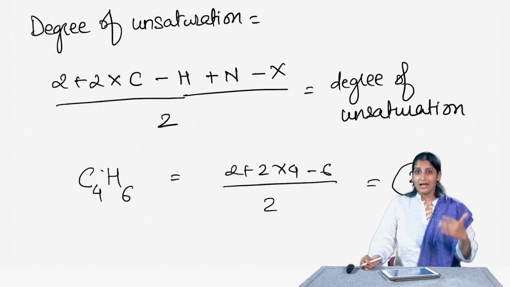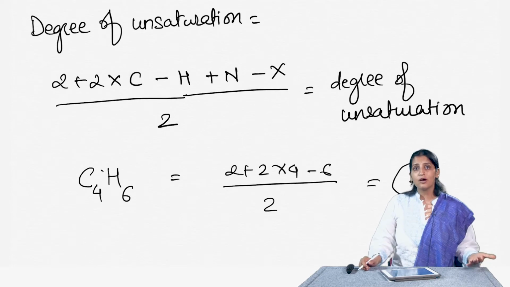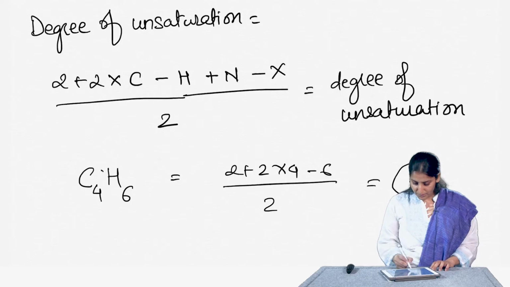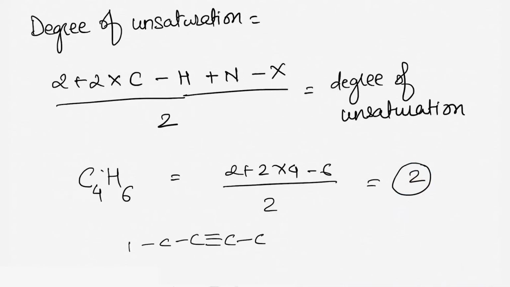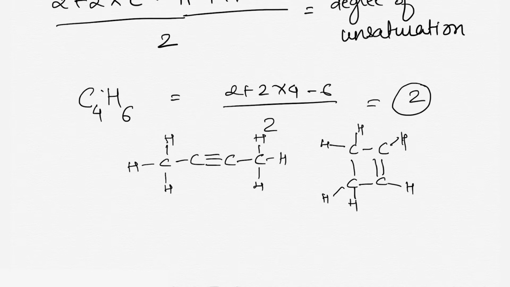There are various isomers or constitutional isomers possible for C4H6, and as we draw them you will realize that all of them are really possible isomers. For example, I can have a C4H6 that looks like this, or I can have a C4H6 that looks like this, and all of these are valid possible structures.